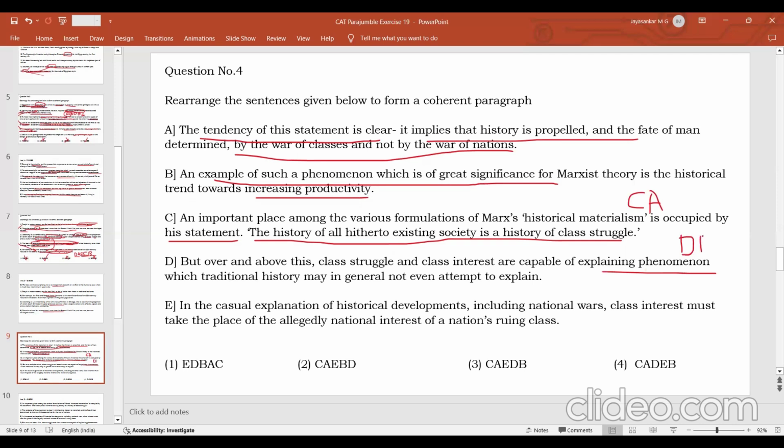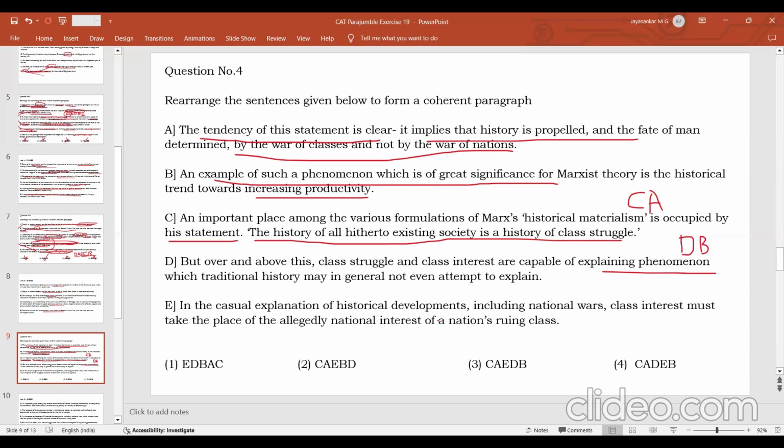So it says that class struggle is much more important than struggles between nations, and the fate of man is decided by class struggles. This is stated by Karl Marx. So CA. Then this class struggle is also able to explain some other phenomena which traditional history is not able to explain, for example the Marxist theory regarding increasing productivity. Now, where do you fit in E?